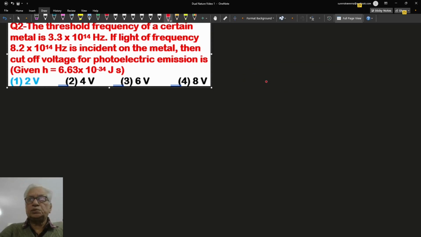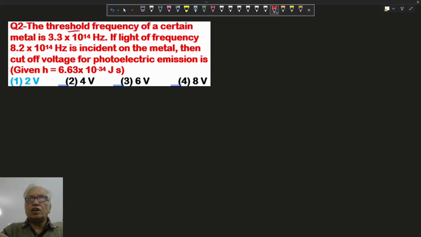In question 2, the threshold frequency of a certain metal is given 3.3 into 10 to the power 14 Hz. If the light of frequency 8.2 into 10 to the power 14 Hz is incident on the metal, then the cutoff voltage for the photoelectric emission you have to find. So here threshold frequency nu naught is 3.3 into 10 to the power 14 Hz, and incident frequency is 8.2 into 10 to the power 14 Hz. We have to find out the cutoff voltage.